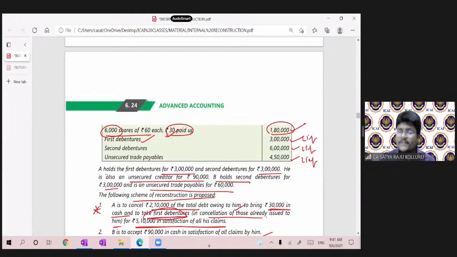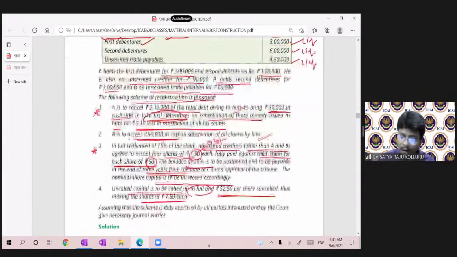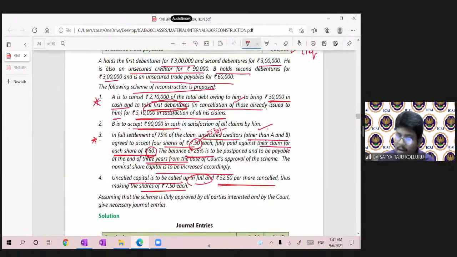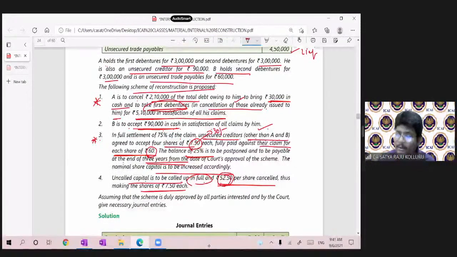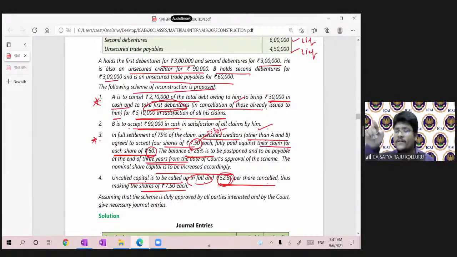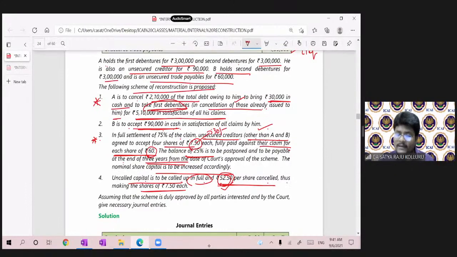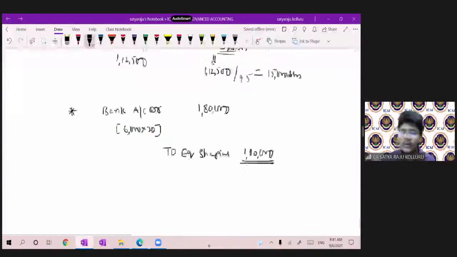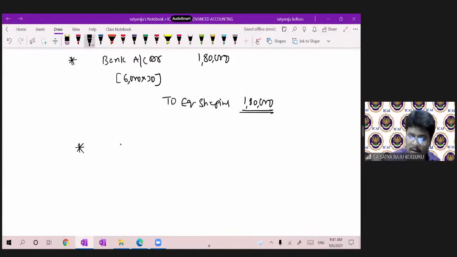Now the face value was 60 rupees. After the uncalled capital is called up, they are telling that 52.50 per share was cancelled. Out of the 60 face value, 52.50 per share was cancelled, thus making the shares of 7.50 each. Now what I have to do, sir? Equity share capital account debit. Existing how much? And 60. Total 3,60,000.